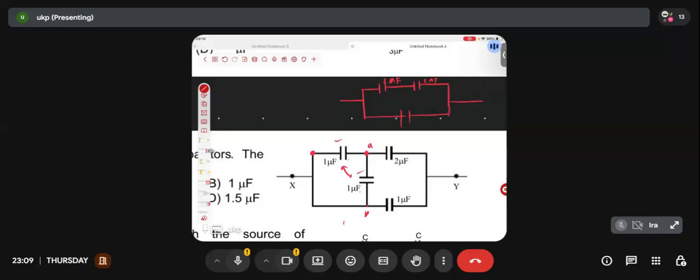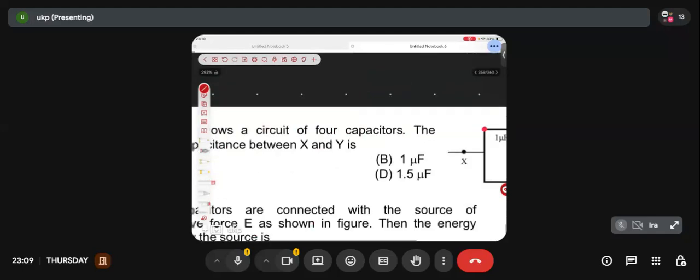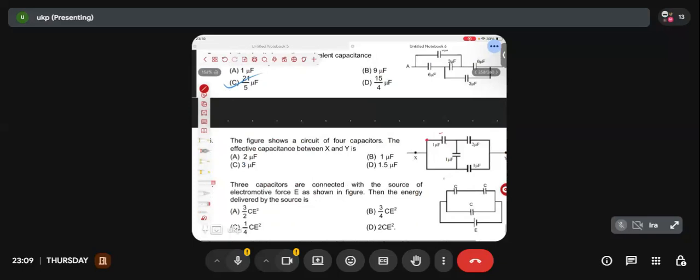Guys, look at the figure and tell me now which two 2 microfarads are connected in series. Two microfarads are present in series. So what will be the equivalent? 1 microfarad and 1 microfarad, they are connected in parallel. So what will be their equivalent? 1 plus 1, 2 microfarad. Yes or no? So the final answer will be 2 microfarad.